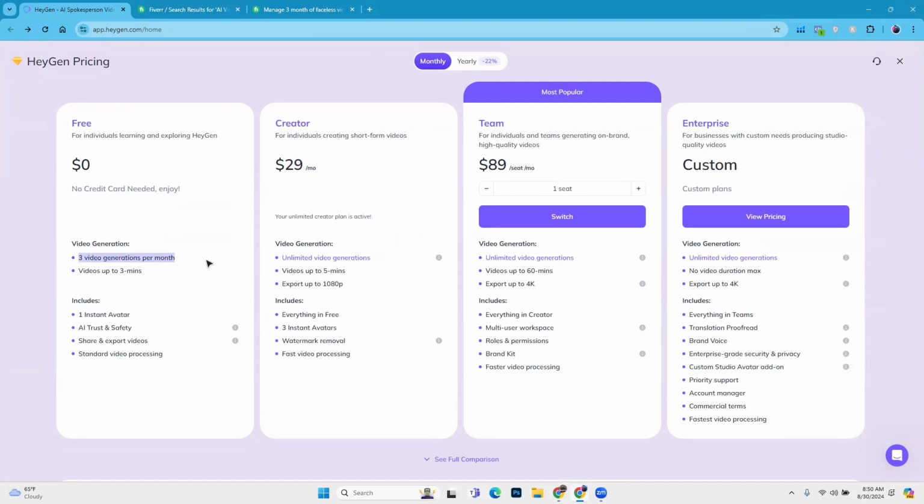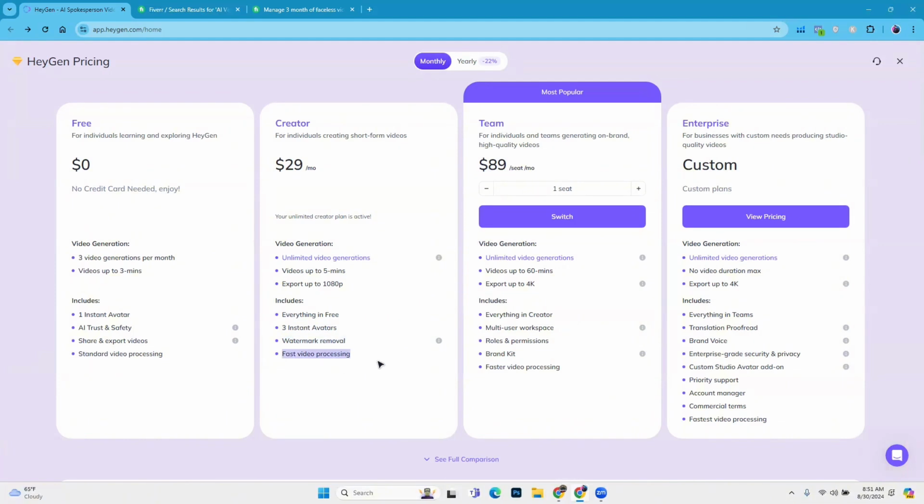You can create 3 videos up to 3 minutes, with one instant avatar AI. But here you can see unlimited video generation, with videos up to 5 minutes. If you want to create YouTube videos for your YouTube channel, you can still do that.